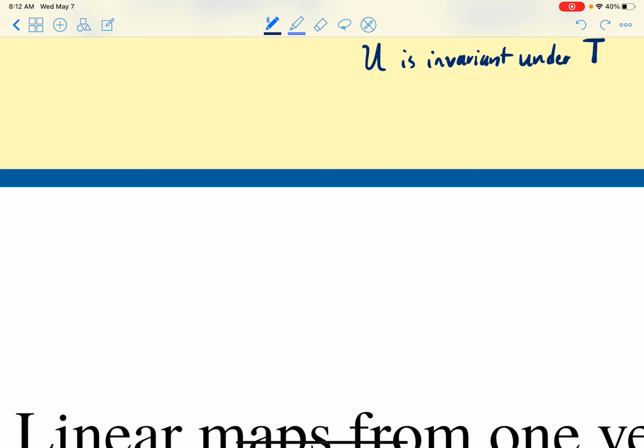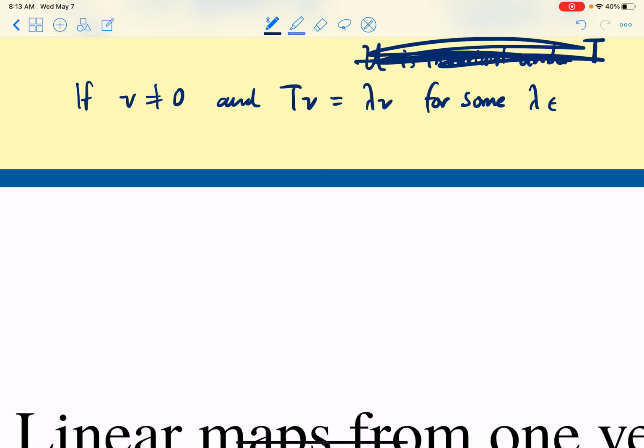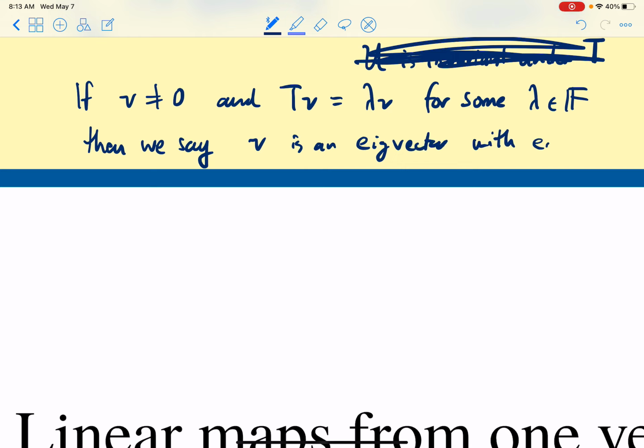Well, first, we need to know what eigenvalues and eigenvectors are. So, if v is non-zero and Tv is lambda v for some lambda in the field, then we say that v is an eigenvector with eigenvalue lambda. Okay? And v non-zero is important.